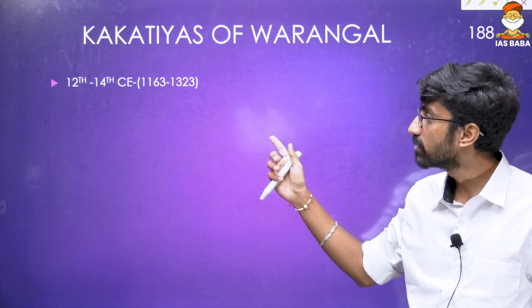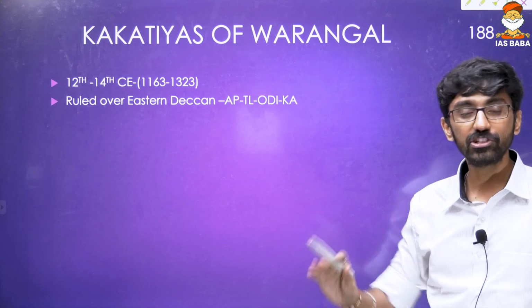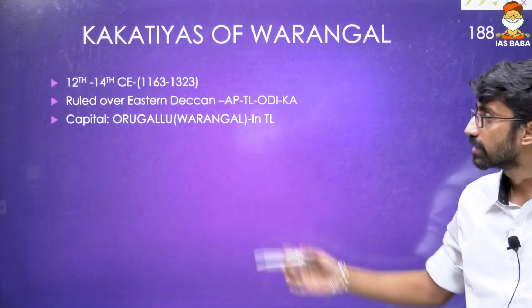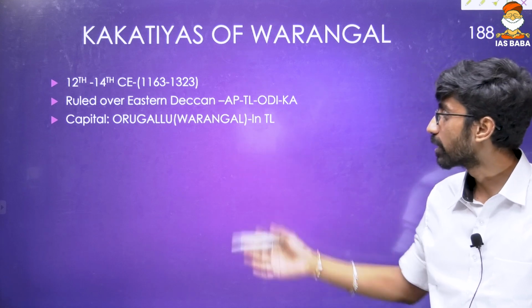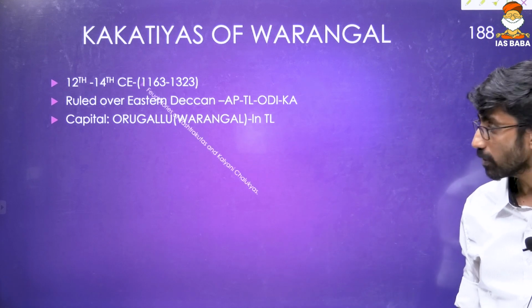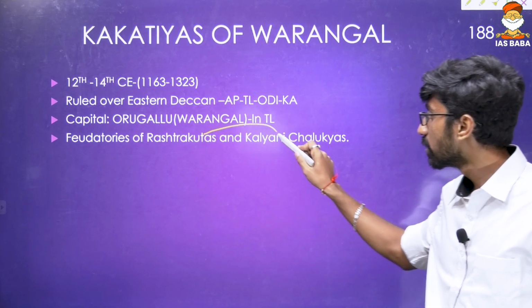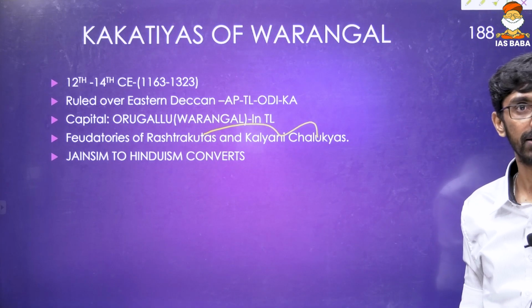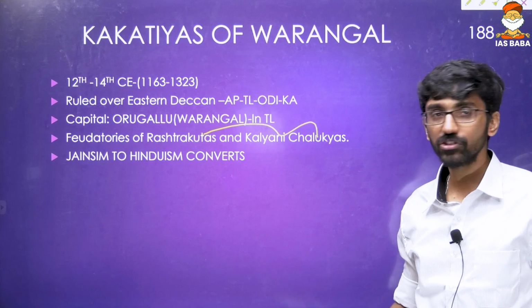dynasties. Then the 12th to 14th century, that is 1160 to 1323, to be precise. They ruled over the Eastern Deccan region, that is Andhra Pradesh, Telangana, Odisha and Karnataka. The capital was Warangal, in Telangana. They were feudatories of Rashtrakutas and Kalyani Chalukyas who ruled over Karnataka. And they are majorly Jainism to Hinduism converts.